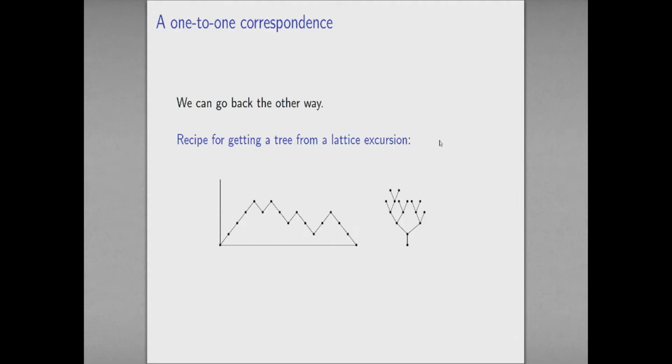Okay, and we can go back the other way. And in a way, this is even simpler. So I'm just going to draw in some lines into my picture. So what have I done? I've drawn in lines every time there are up steps, and I've drawn these horizontal lines across underneath the lattice